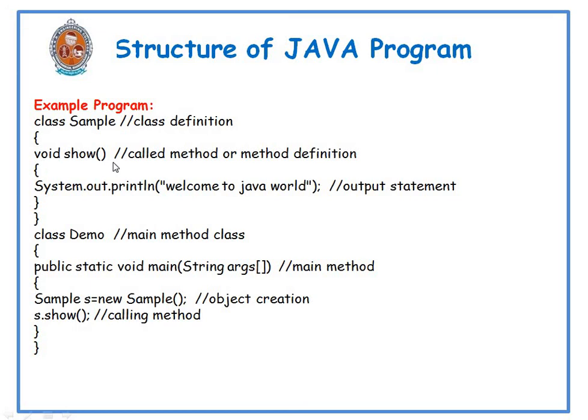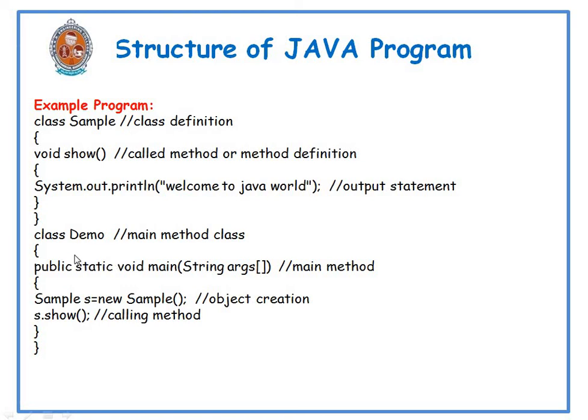Inside the method show, we have written one output statement, that is System.out.println. That output statement is used to print some message on the screen. System.out.println is an output statement. It is similar to printf in C language, and it is similar to cout in CPP. The main purpose of writing System.out.println is to print something on the screen. In this program we have written the message "Welcome to Java world". It is printed on the screen when this output statement is executed.